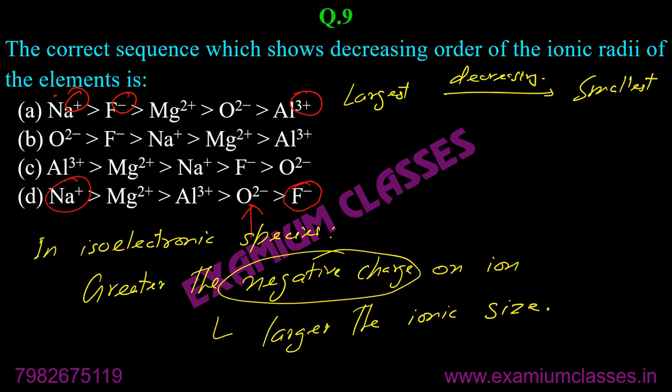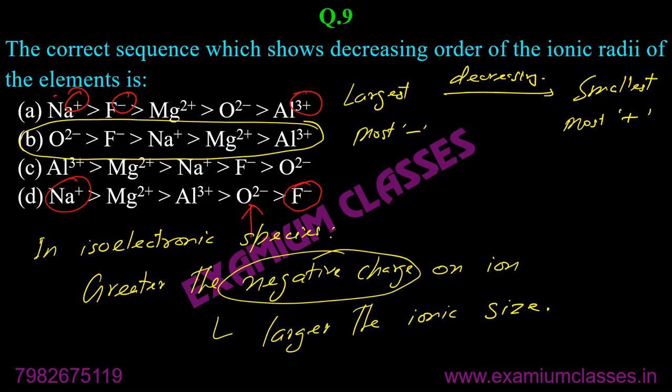So the largest one means most negative. The smallest means most positive. And when you do so, B is the answer, because it is O2 minus, minus 2 charge, then F minus, minus 1, and Na plus, Mg2 plus, Al3 plus.